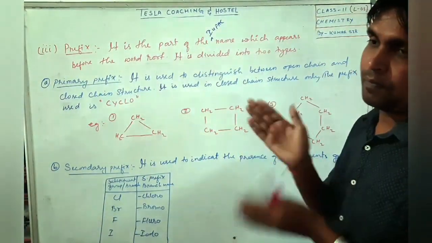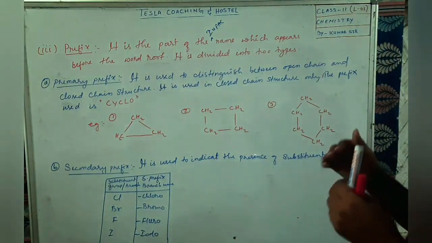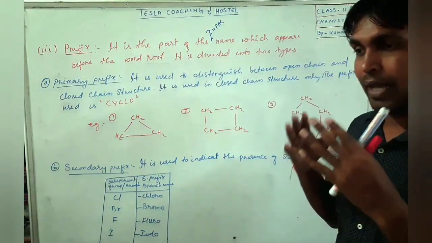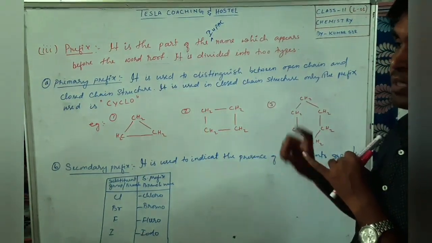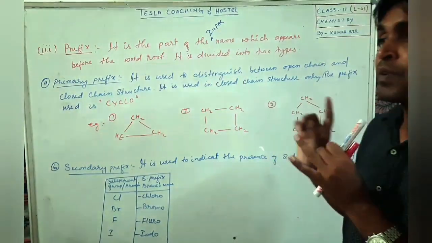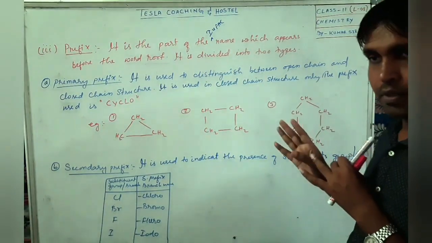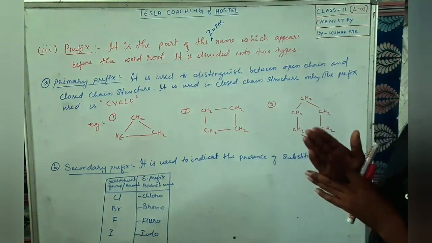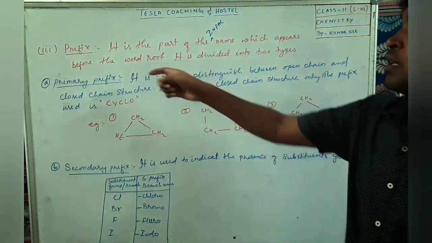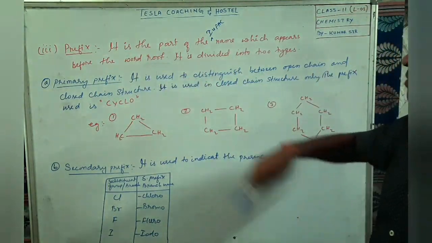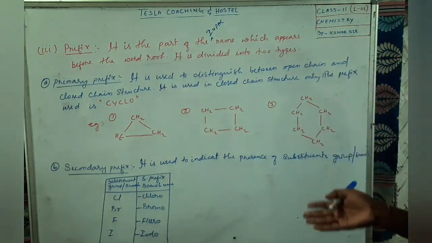Pre means before. Think of our names: we have a first name, middle name, and surname. The surname is the suffix, which we have already discussed. The middle name is the word root, which we have already discussed. Now the first name is the prefix, which we are going to discuss. It always comes before the word root, and it is divided into two parts.